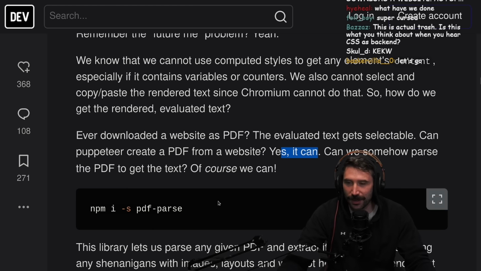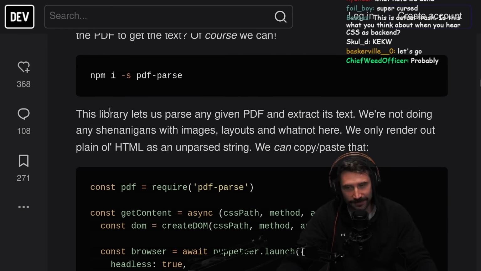Yeah, we can somehow parse the PDF to get text. Of course we can. PDF parse. Absolutely. This library lets us parse any given PDF and extract the text.